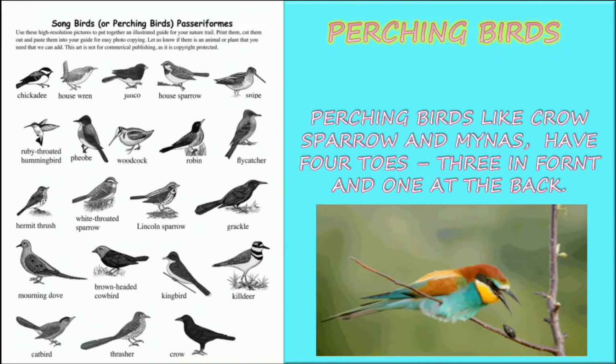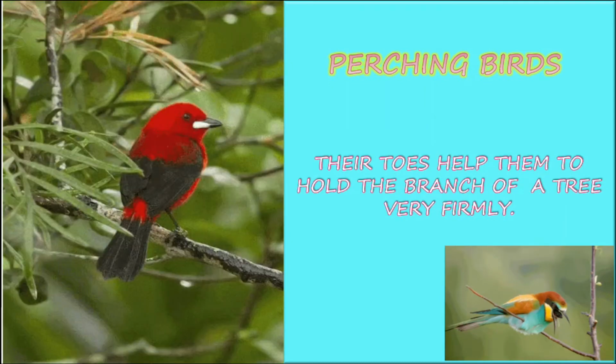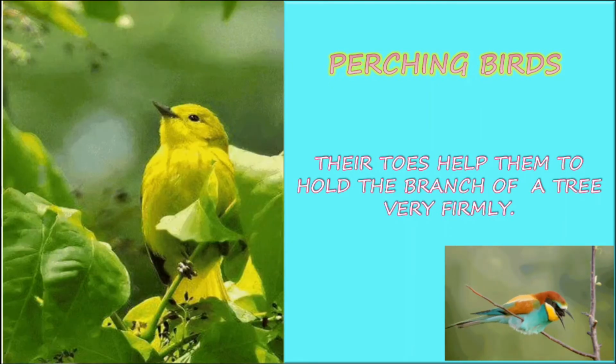Perching birds like crow, sparrow, and myna have 4 toes, 3 in front and 1 at the back. Their toes help them to hold the branches of a tree very firmly.